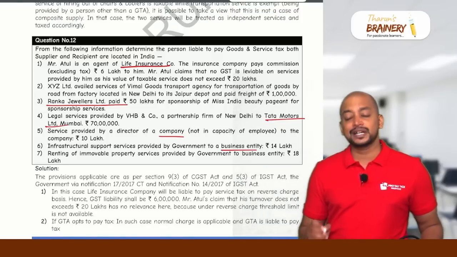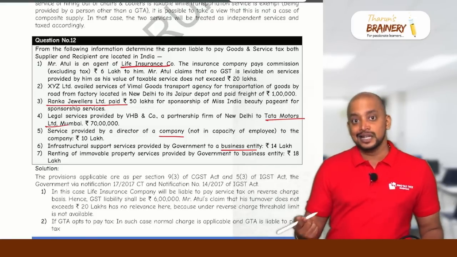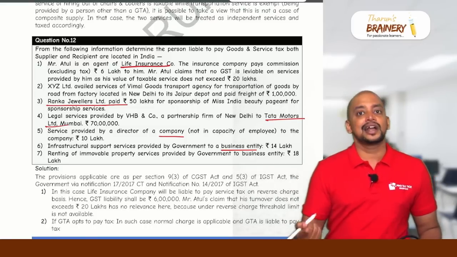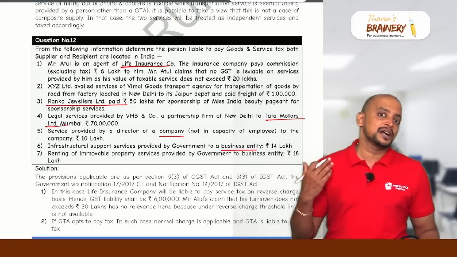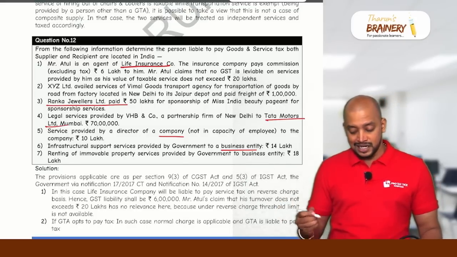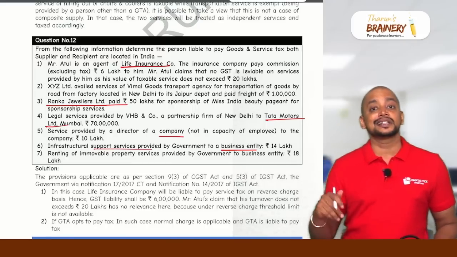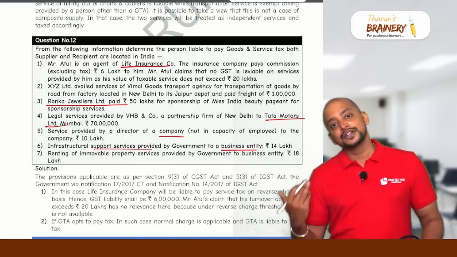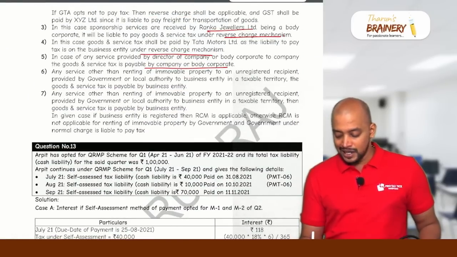business entity will pay. But in case of renting of immobile property given to business entity, if the business entity is unregistered, government only will pay GST under FCM. If the business entity is registered, it will be coming under RCM. Whereas here, infrastructural support services provided by government to business entities other than renting of immobile property, so it will be RCM. The business entity only will pay GST. Okay, so the GST is payable by the business entity.